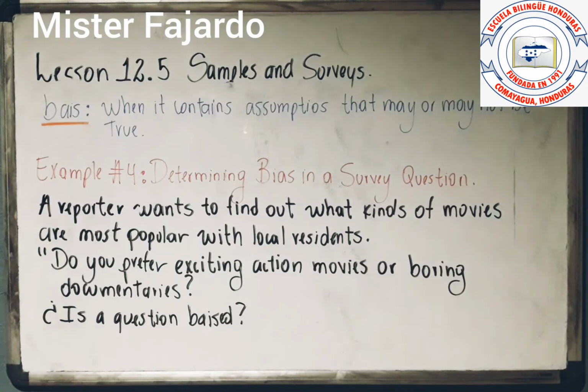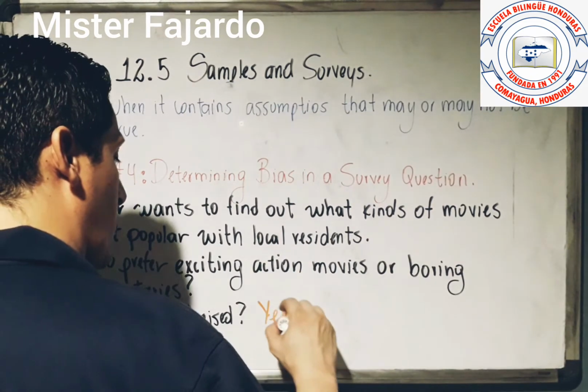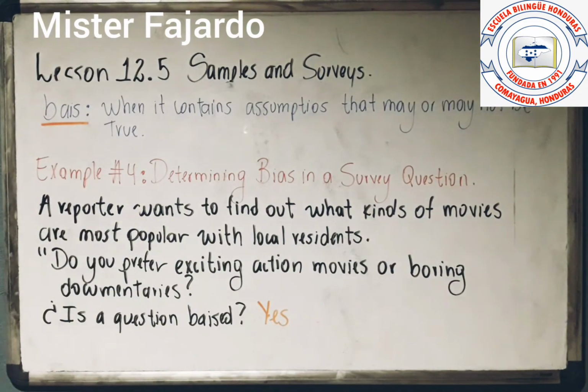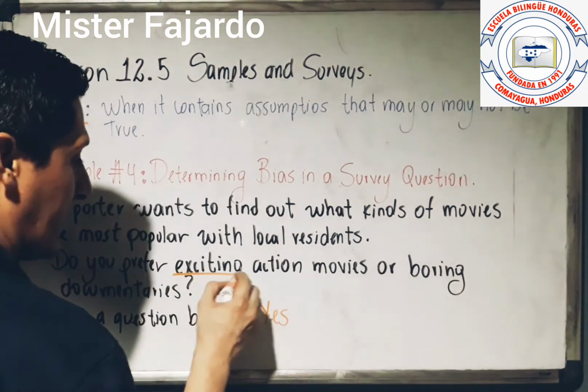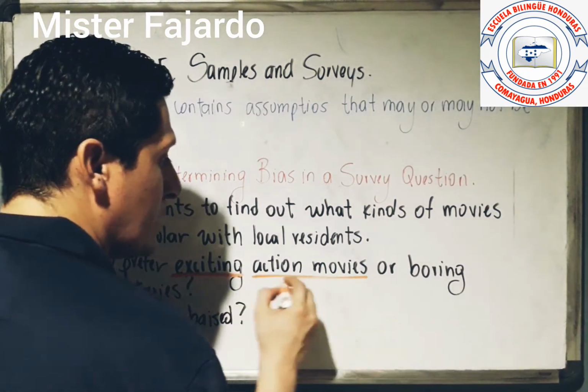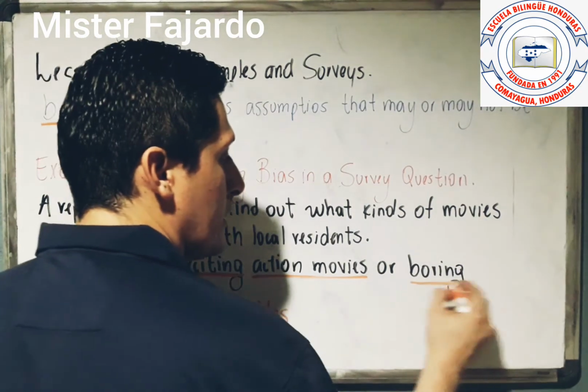In this case, we have example number 4, which says determining bias in a survey question, okay? And example number 4 says that you have a reporter who wants to find out what kinds of movies are most popular with local residents. And the question that he asks is, do you prefer exciting action movies or boring documentaries? And we need to answer, is it a biased question? Of course that is a biased question. Why? I'm going to say yes first, and we need to explain. It's a biased question because you are using the words exciting action movies, and also you are using boring documentaries.